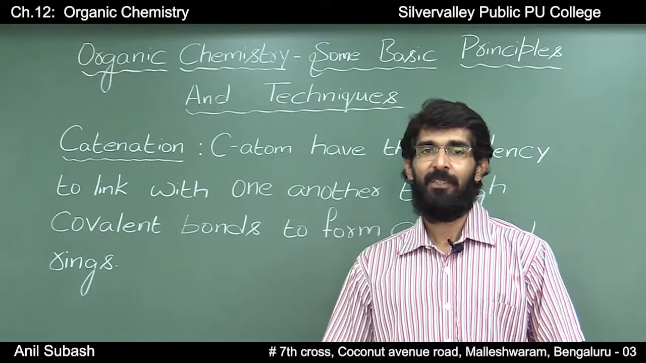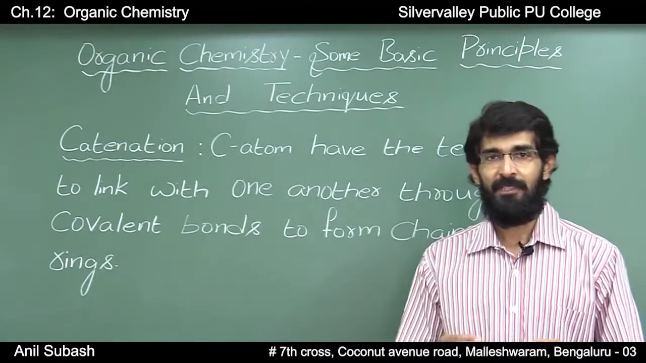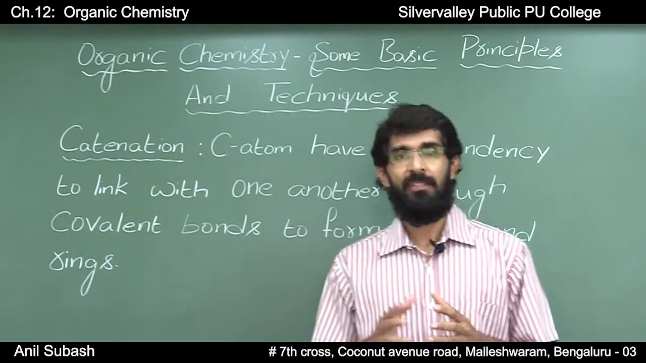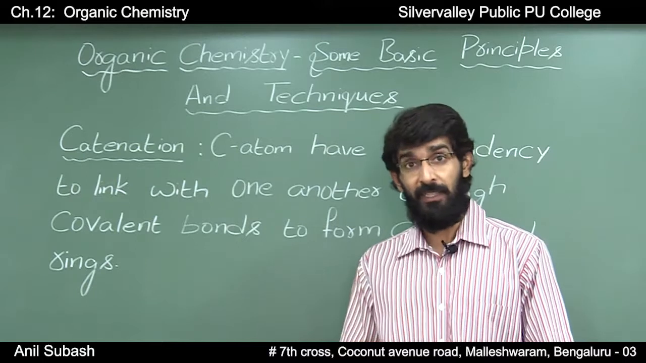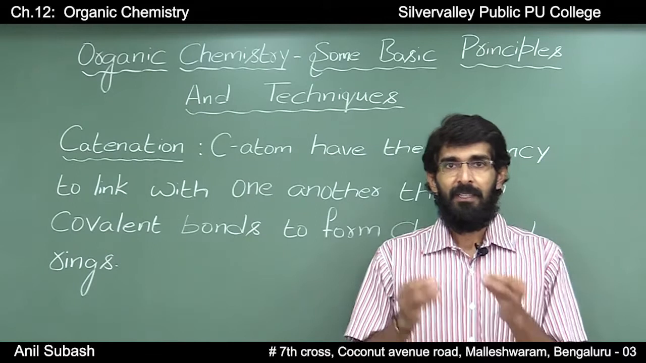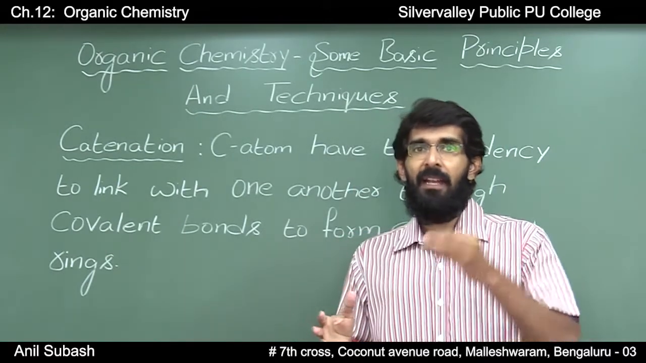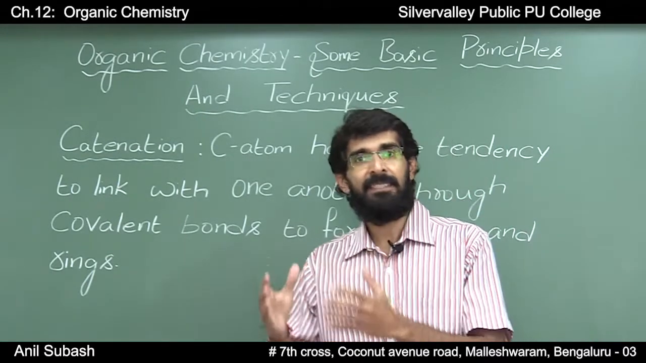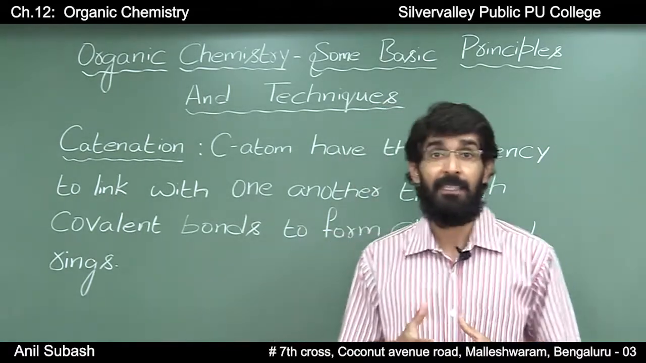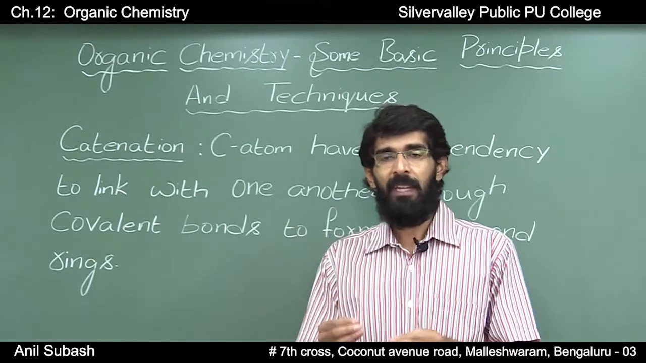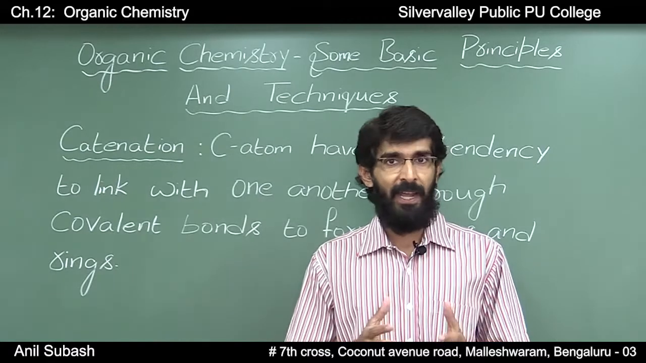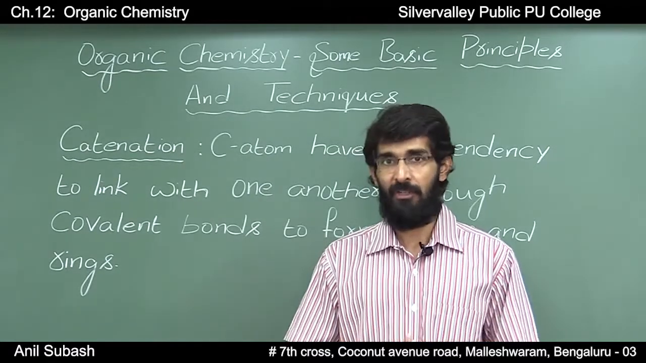Today we'll start with organic chemistry. Firstly, what is organic chemistry? Organic chemistry is a branch of chemistry that deals with the study of carbon and its compounds. The study of carbon and its compounds has a separate branch in chemistry, and that branch is known as organic chemistry. What makes carbon so unique that we have a separate branch to study carbon and its compounds?